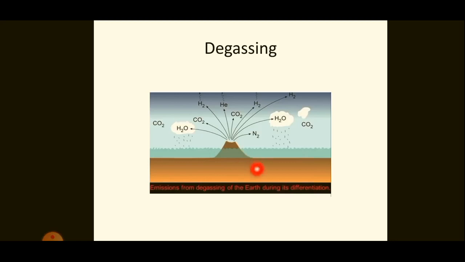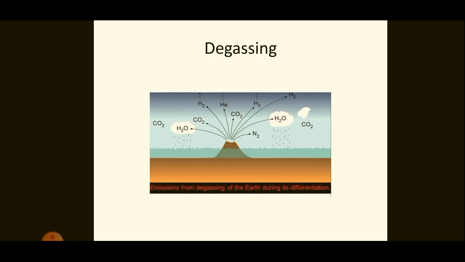See, from the hot interiors of the Earth, water vapor and other gases got released. Thus, the evolution of present atmosphere started. The evolved gases or the emitted gases involved water vapor, nitrogen, carbon dioxide, methane, ammonia, and a very little of free oxygen. This process is called degassing. Continuous volcanic eruptions took place and this introduced more water vapor and gases into the atmosphere.